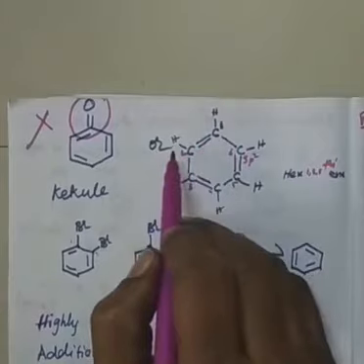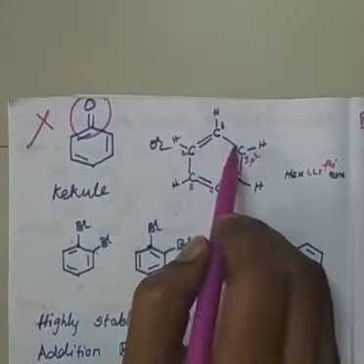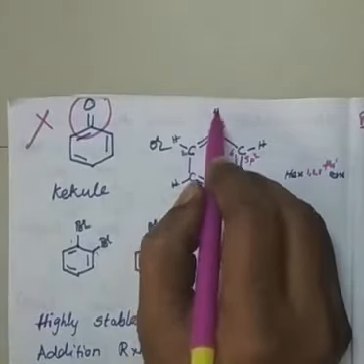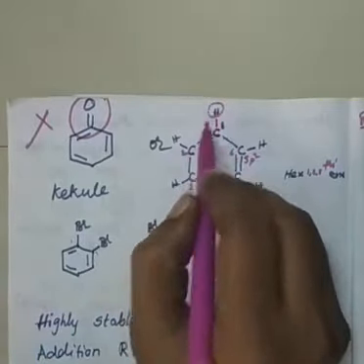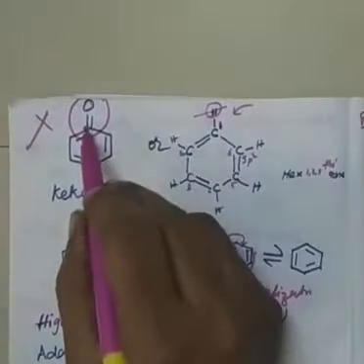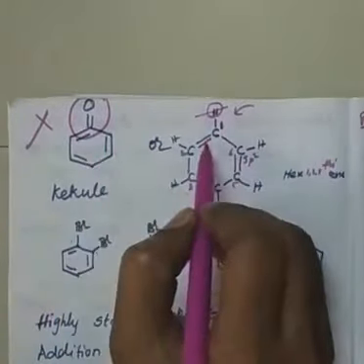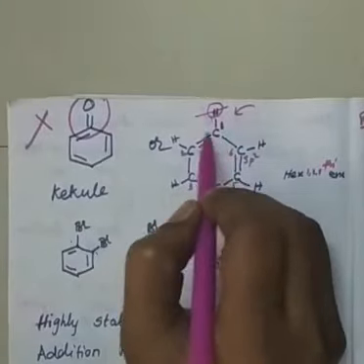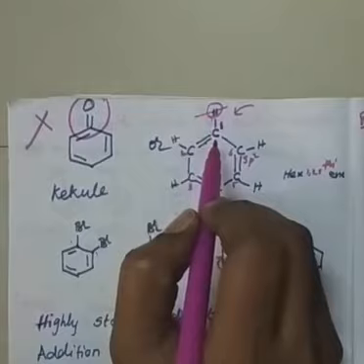We cannot disturb them. We cannot remove them. If I want to write one substituent, only one hydrogen has to be removed and one substituent kept. That's all. But I cannot remove this double bond and write a double bond over here. At that time carbon will become 5 bonded, which is a basic mistake, right?